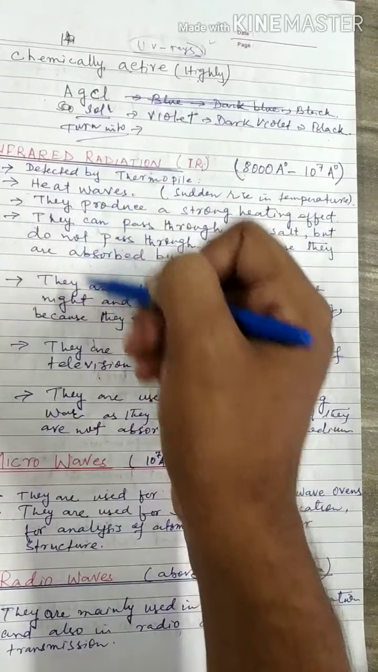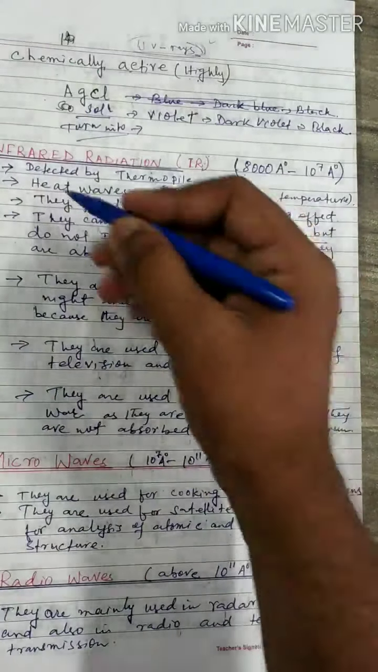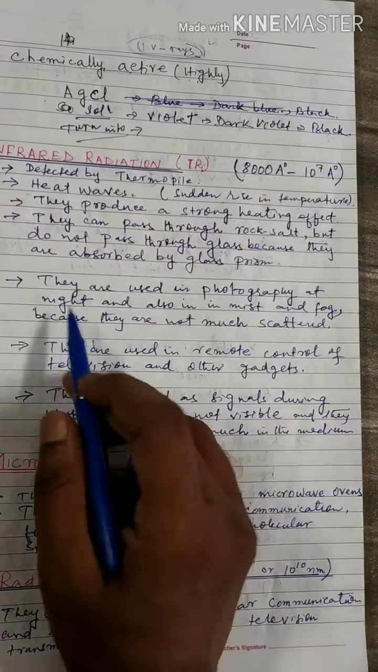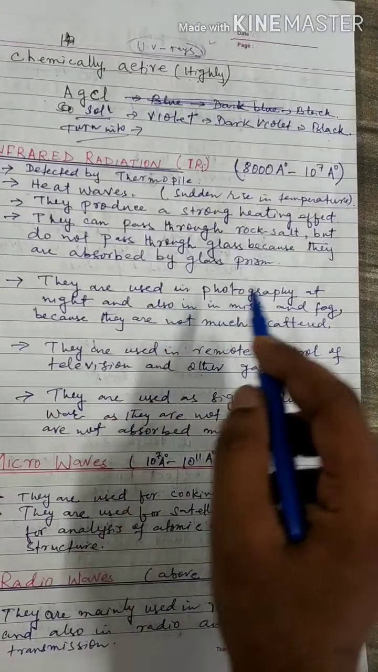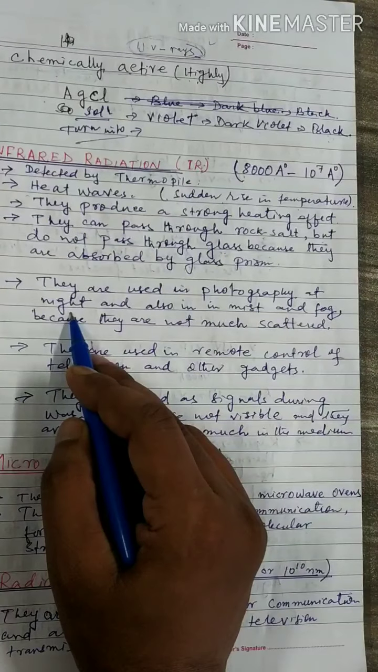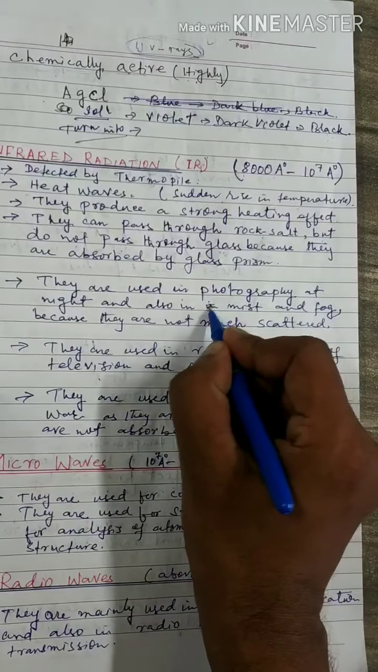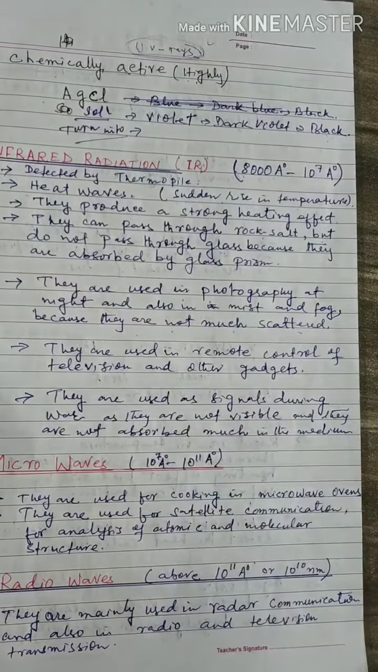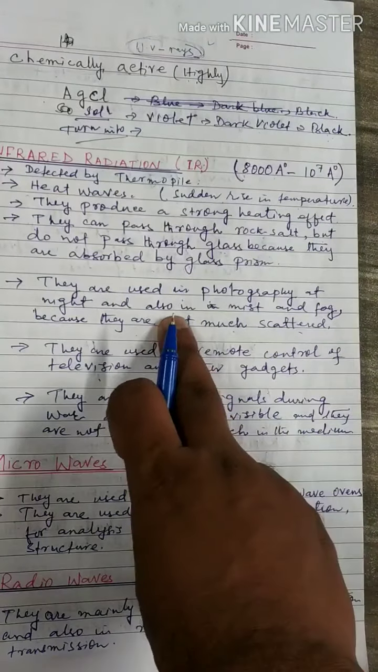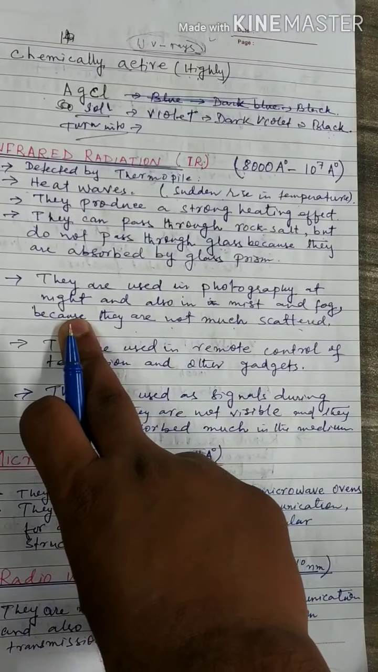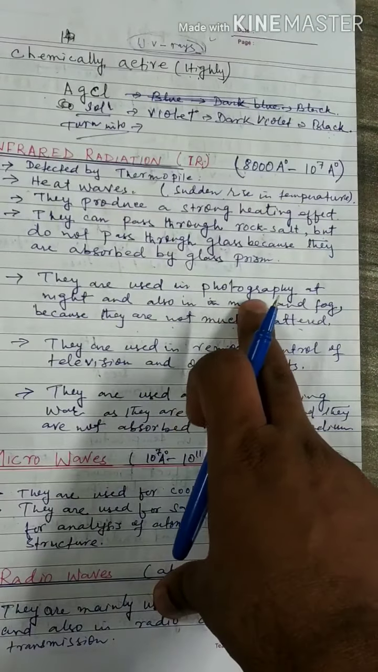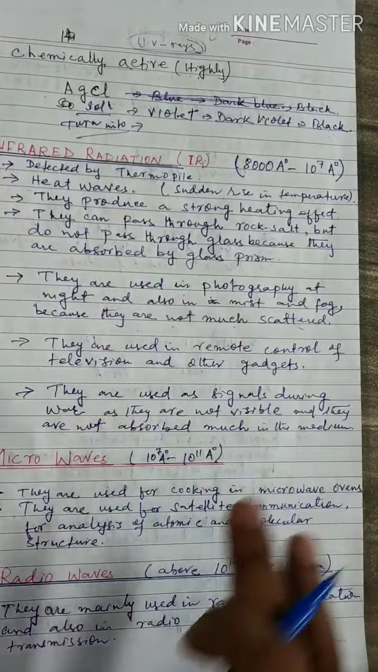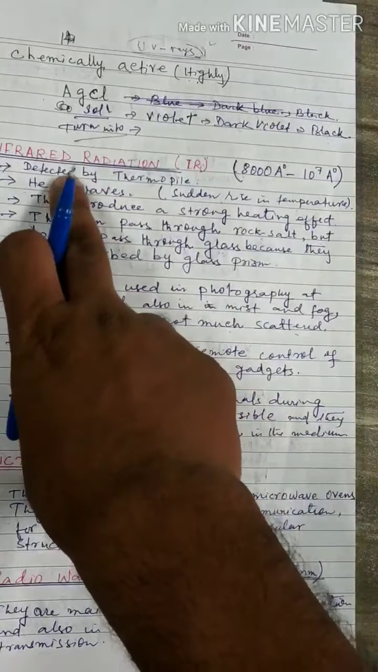These are some properties of infrared radiation. Now some very important uses. They are used in photography at night and also in mist and fog because they are not much scattered. In photography at night, or if there is fog or mist in the environment, we use infrared radiation.